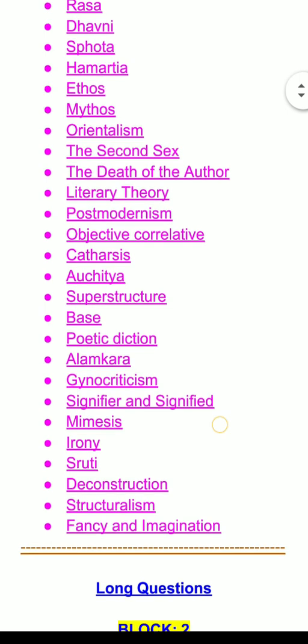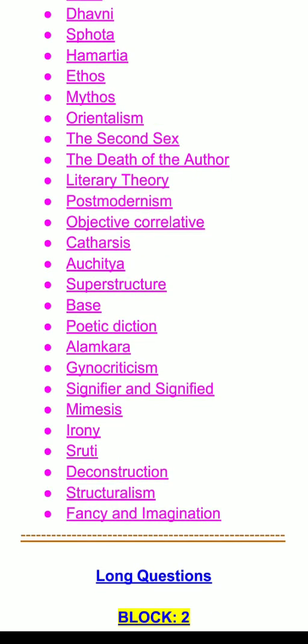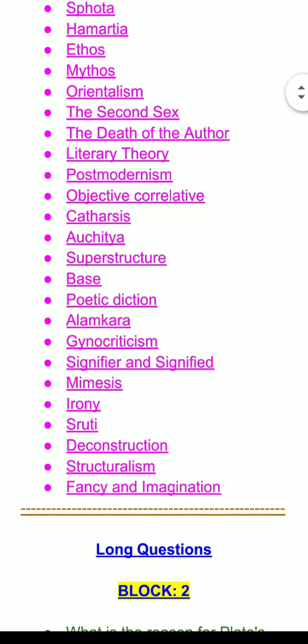Then next, of late in the previous year papers, one can also witness this particular short note, that is Orientalism. Though Orientalism is a very broad word and has a wider scope, in this short note we can only mention and write down a few important points and features that Edward Said has proposed in his theory of Orientalism in his essay.